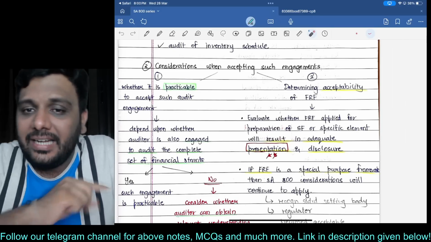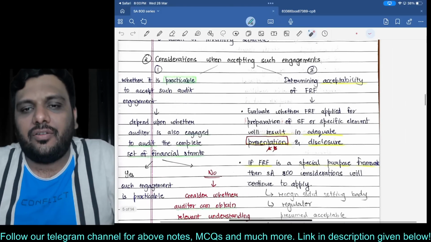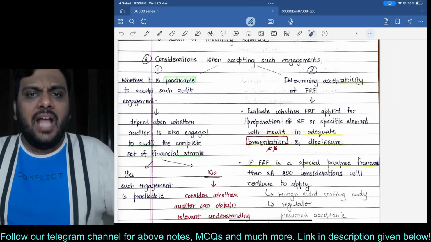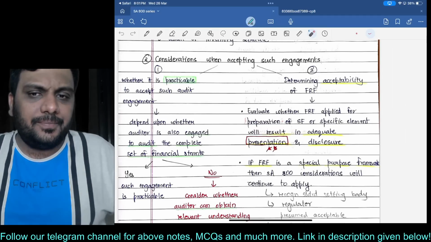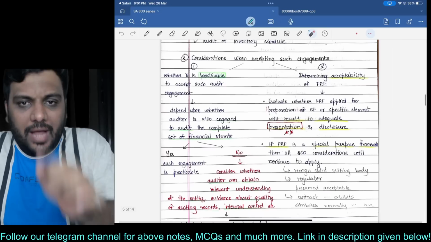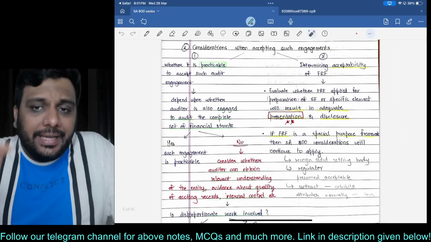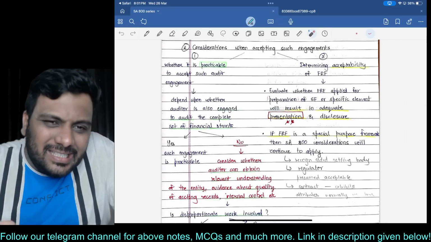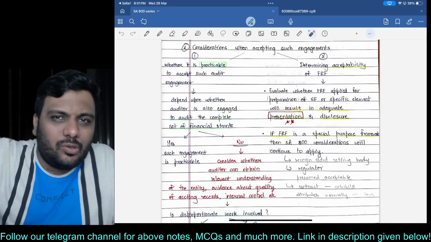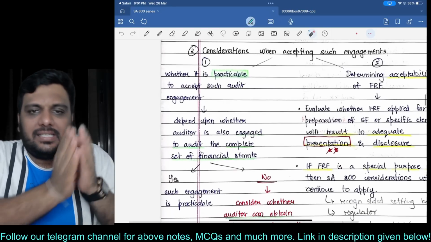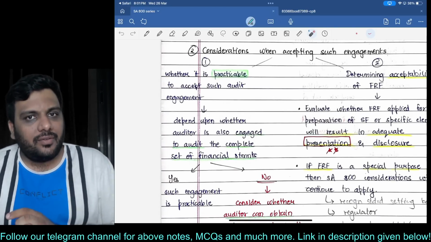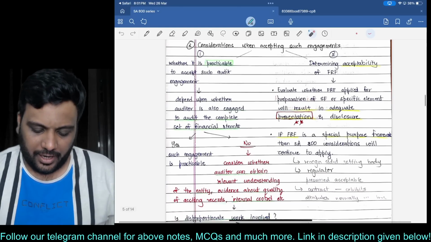Then in that case, you have to determine the acceptability of the financial reporting framework. I hope you are getting my point. I don't want to increase the length of this video unnecessarily, so I request you to please pause this video and see this note properly. Why am I not reading every single line? Because you will realize that whatever I have discussed in SA 800, the logics are following, and most of the things are common over here. In SA 805, the main part is the left hand side: whether you have to analyze whether it is practicable to accept such an audit or not.